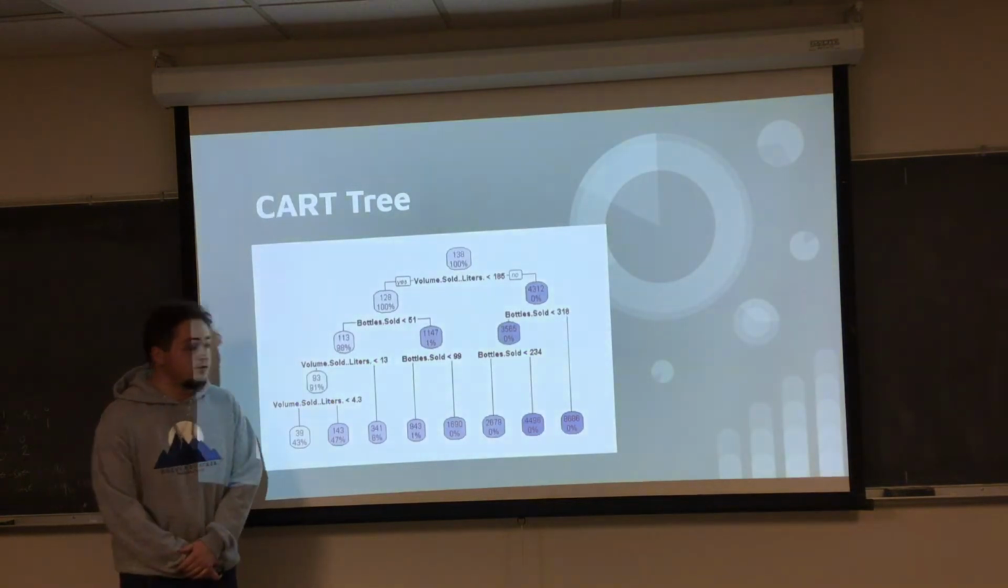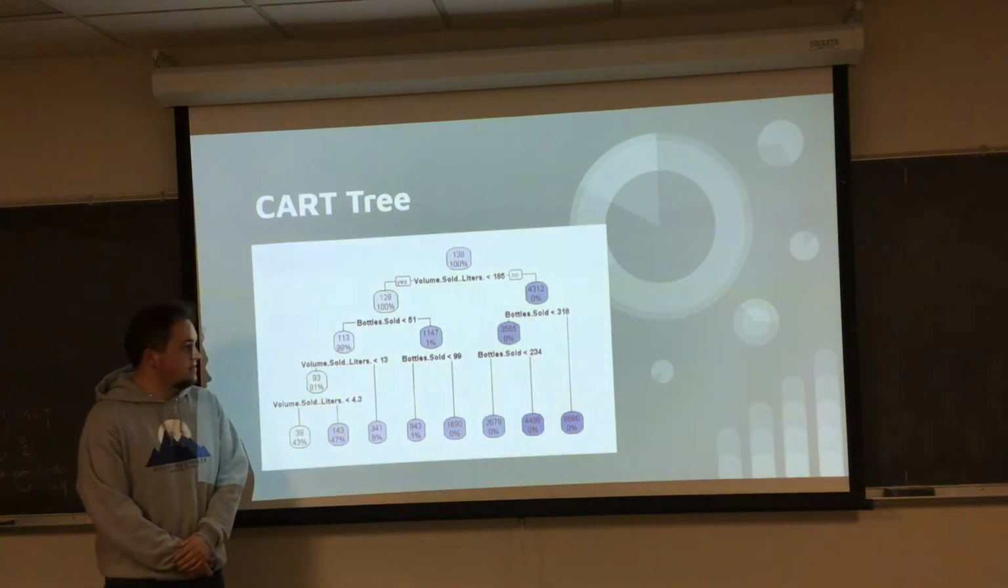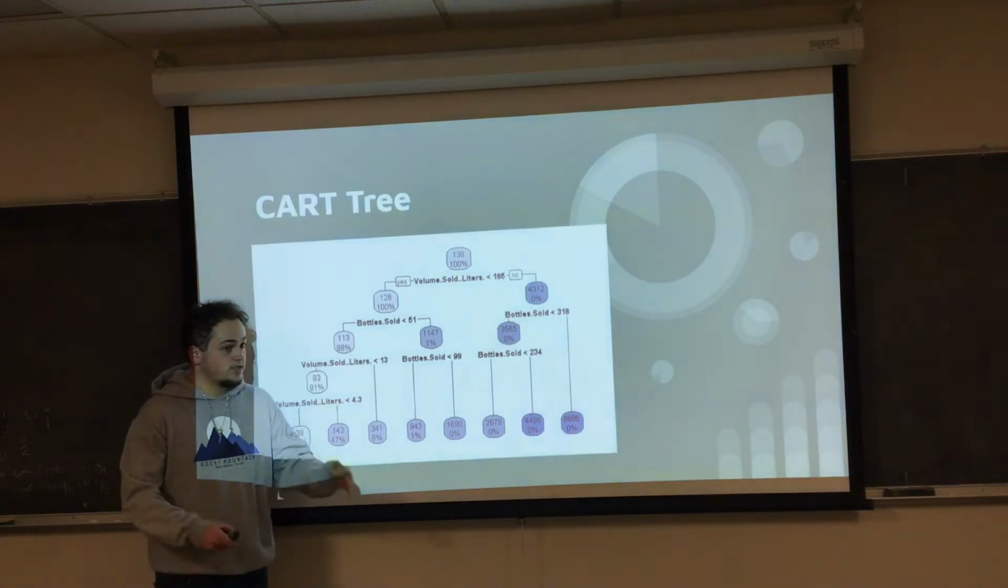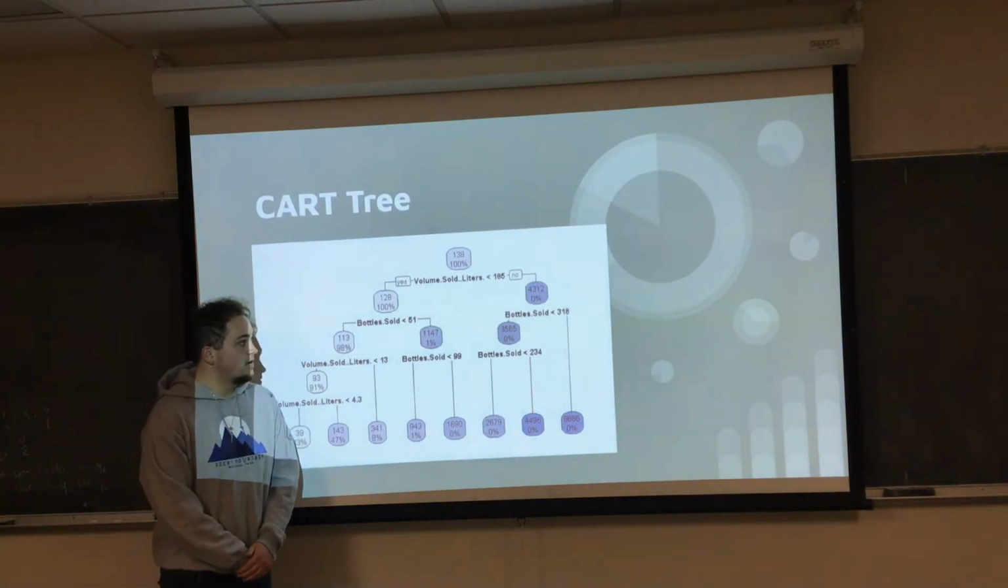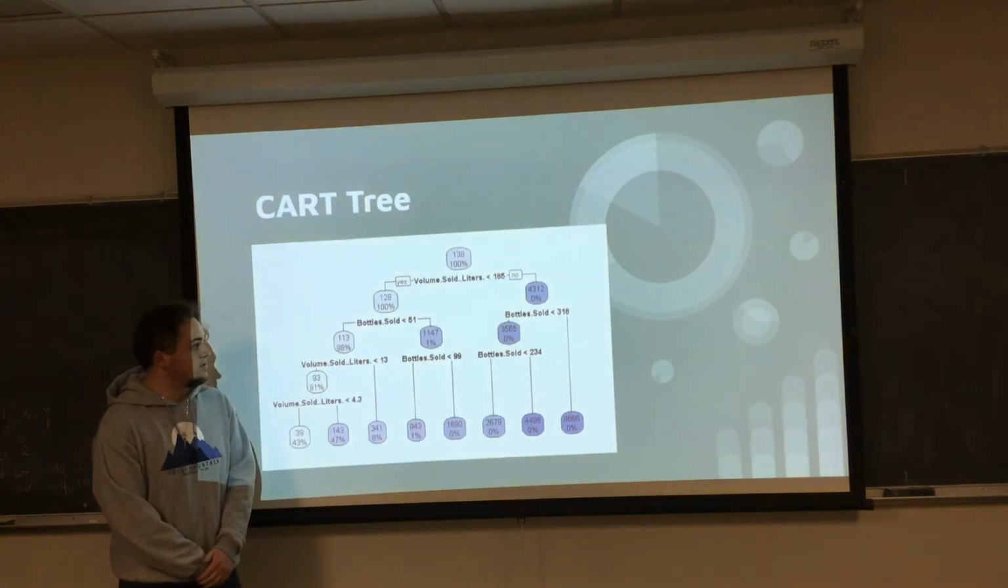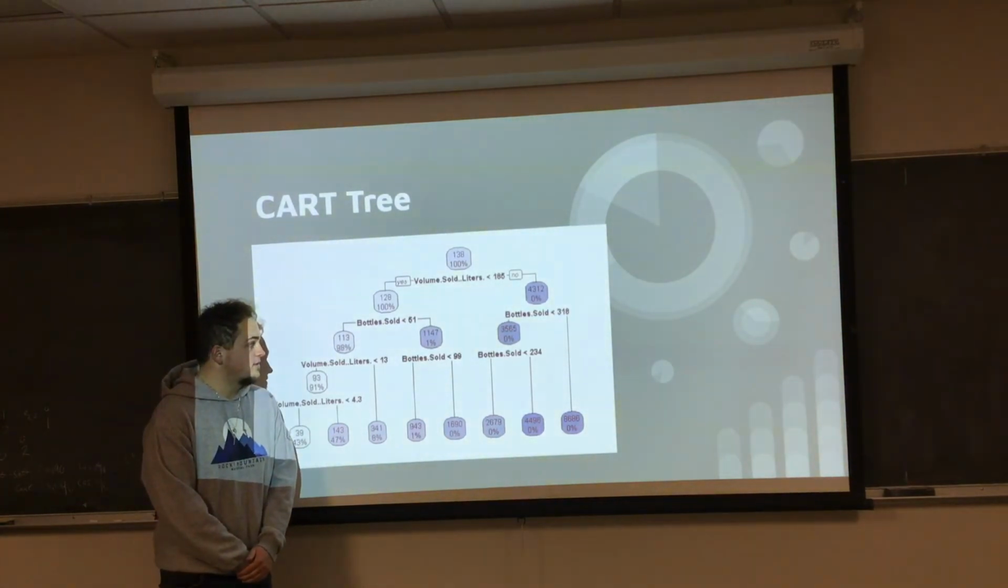After that, we decided to do a cart tree to look at the amount of sales dollars to see which different variables affected it the most. As you can see at the top, volume of the different type of liquor was the most influential, and then after that it was bottles.